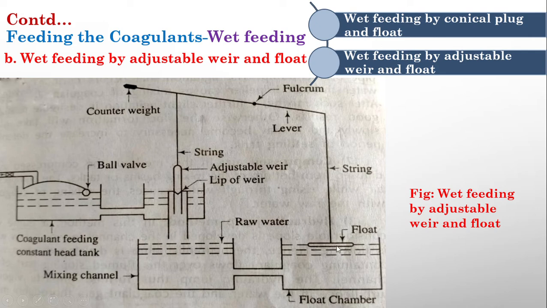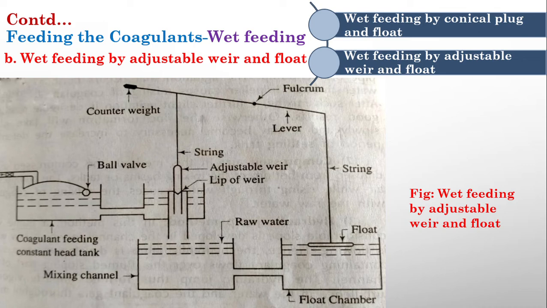When there is a higher amount of water here, the float will move up, the counterweight will come down, the adjustable weir closes, and the amount of coagulant given to this mixing channel will decrease. Thus we can control the dosage of this coagulant solution. So this is how we feed the coagulants into the water.